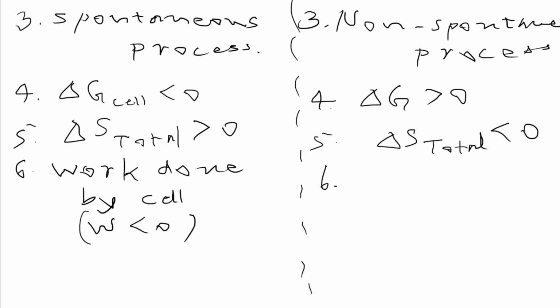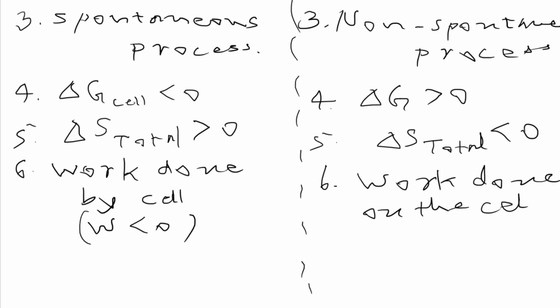Then point 6. Here we need flow of electric current, and we are proceeding the process with the help of electricity. So we can say work done on the cell, or on the system. We can also say this as work done by the surroundings.